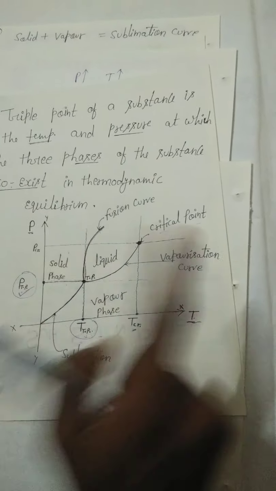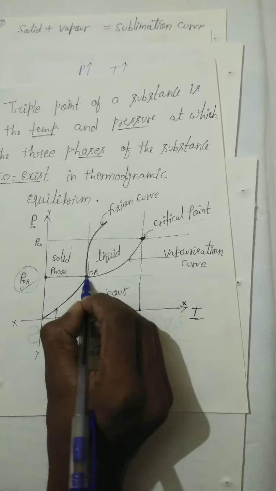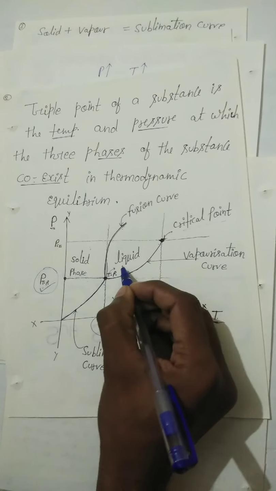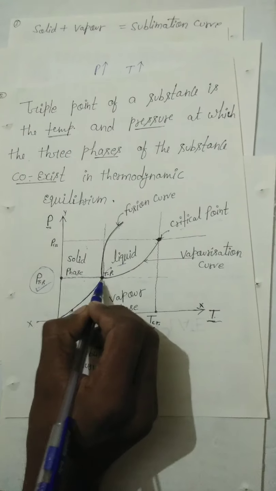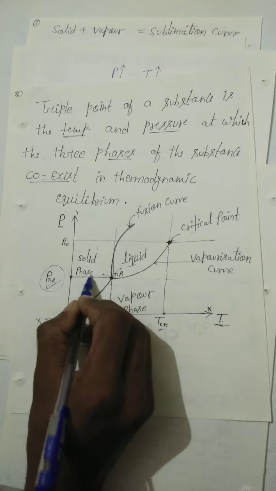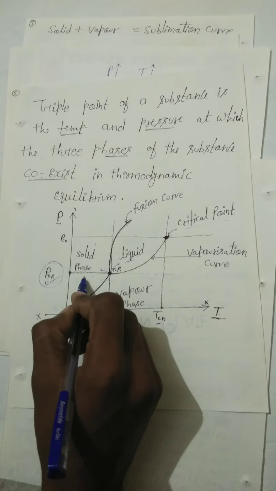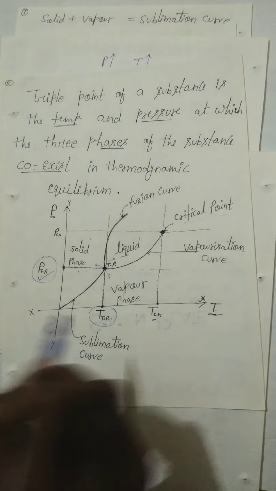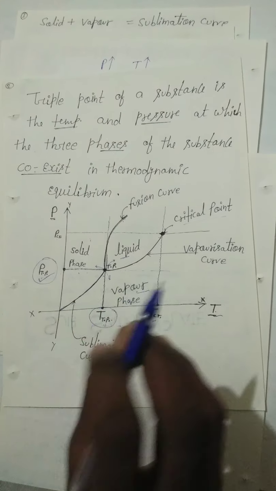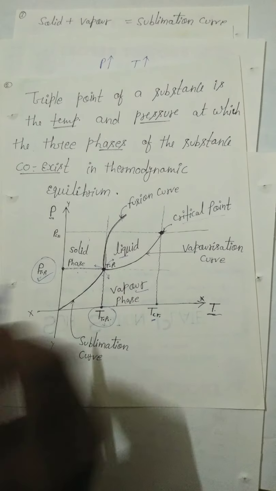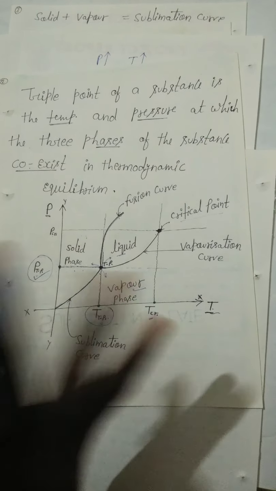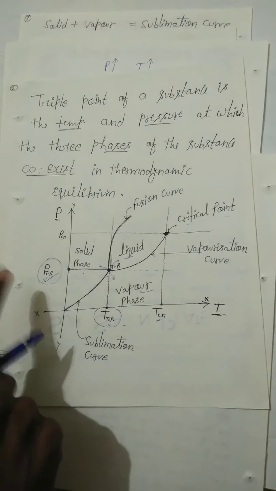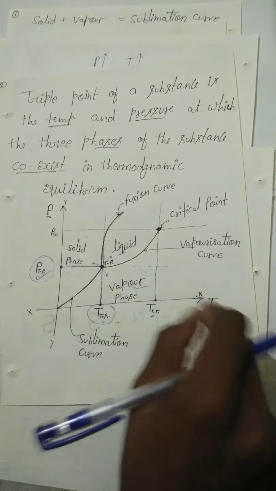If we go in any direction, in this direction we go to the liquid phase, if we go in this direction we come down into the solid phase, and if we go in this direction, then we fall down to the vapor phase. That means at the triple point, in any direction we go, we reach the solid region or liquid region or the vapor region.